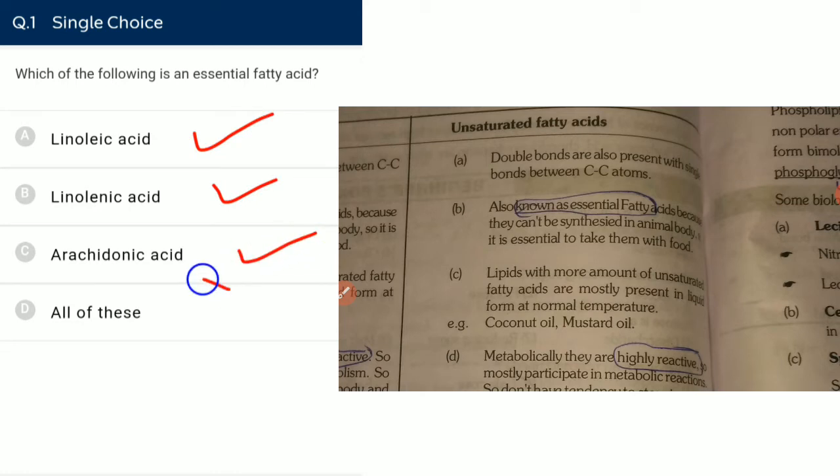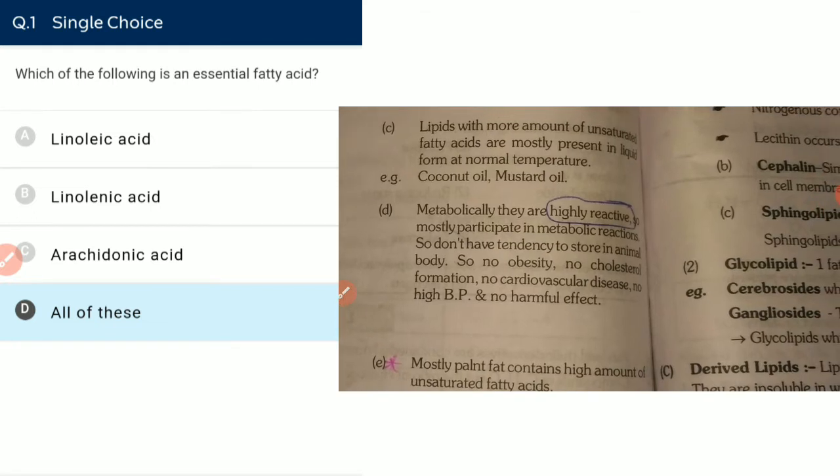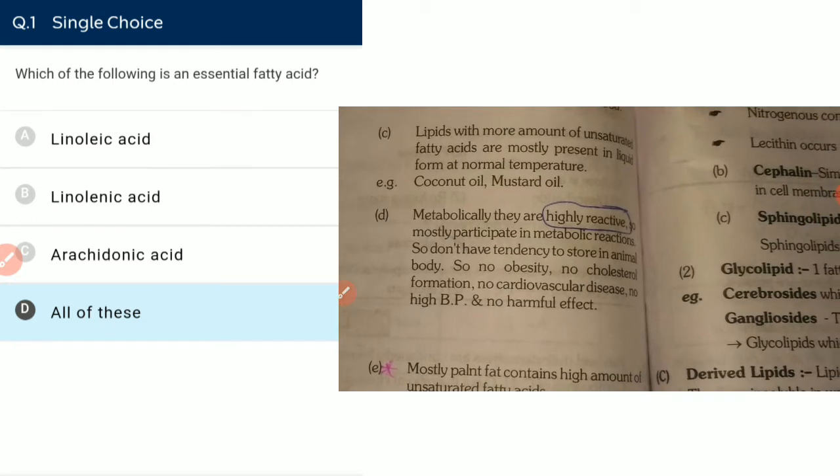An important thing is that arachidonic acid is the fatty acid which has 20 carbons, including the carboxyl group. Next, in a previous test we had a question about which of the following is more reactive: unsaturated fatty acid or saturated fatty acid. Unsaturated fatty acids are unstable, which means they are highly reactive, and they are liquid at room temperature.